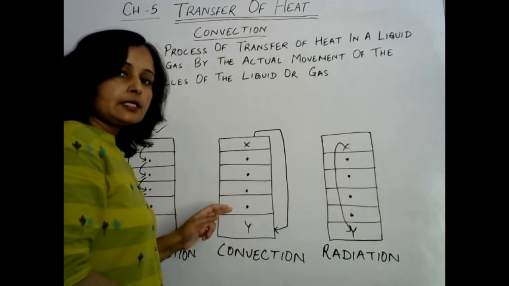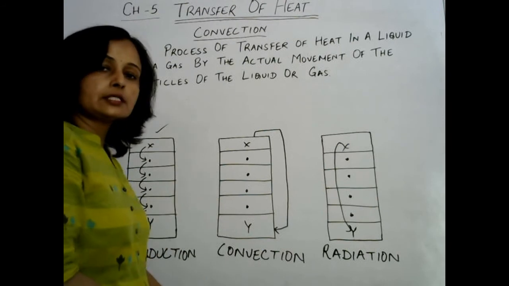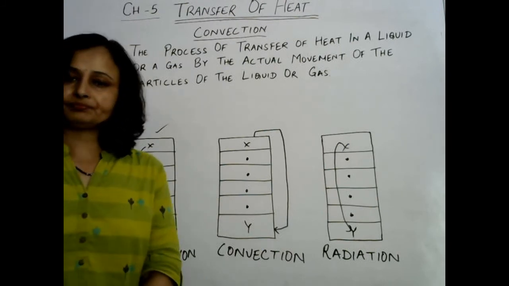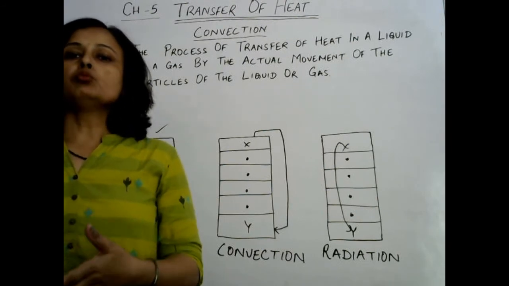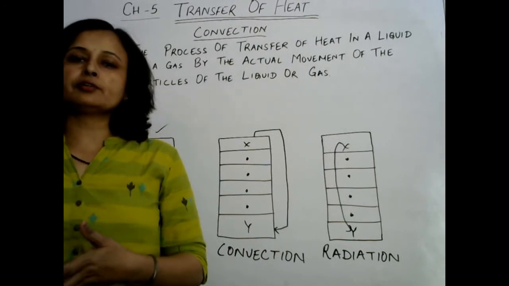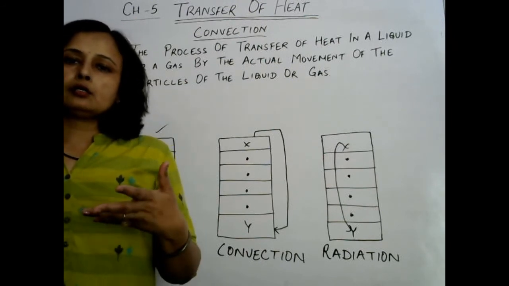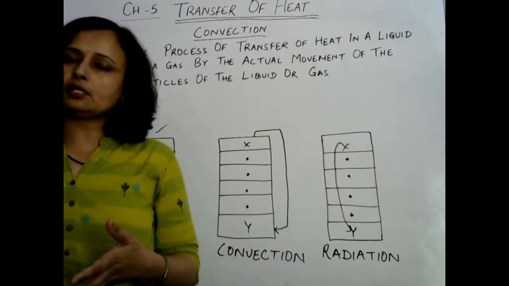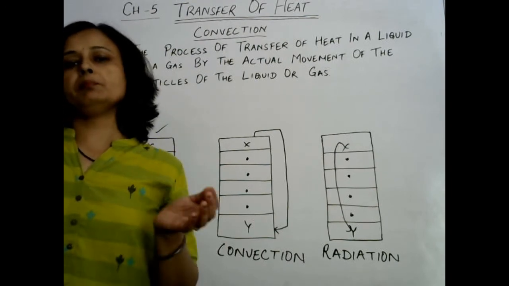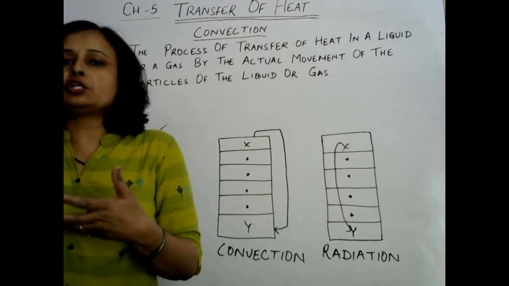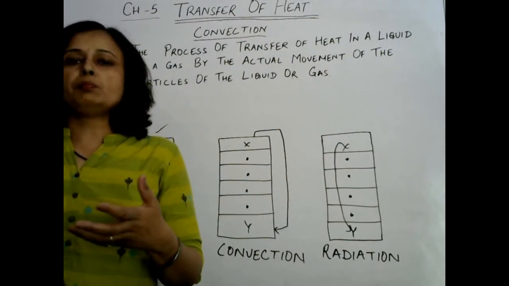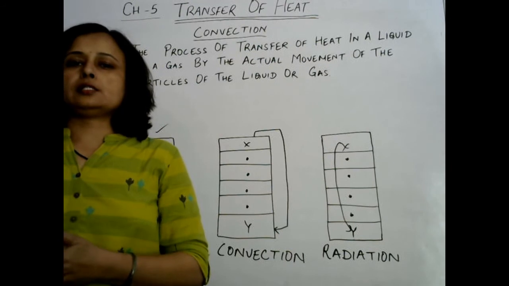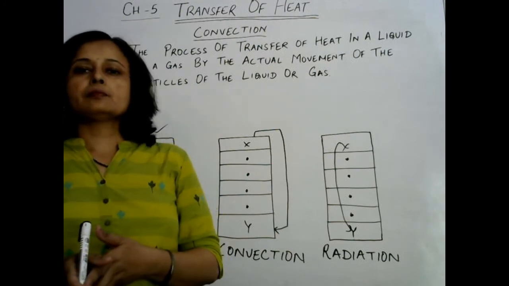Just like that, the same thing happens in convection. The molecules move from their position for transferring heat. They do not stay stuck at their position, but actually leave it after heating up, move, and pass the heat to the surroundings, to all parts of the liquid or gas. In this way convection takes place.